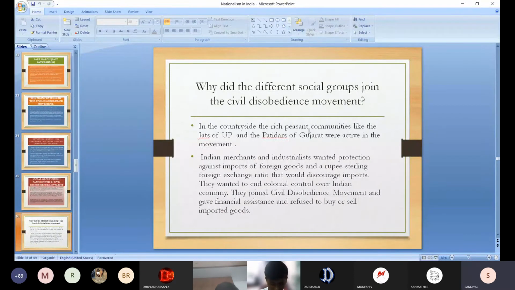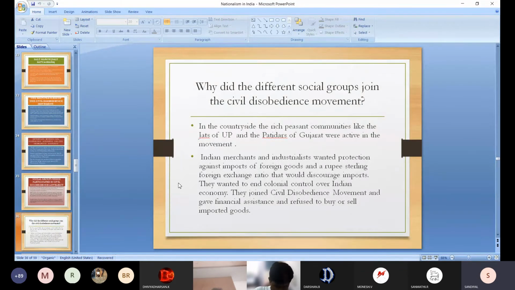See here. In the countryside, rich peasant communities like the Jats. Jats means good business people, and the Patidars of Gujarat. They are all business class people. And among Indian merchants and industrialists, we can say Purushottamdas and Birla, they both joined. So Indian merchants wanted protection against the import of foreign goods and a rupee sterling foreign exchange ratio that would discourage the import.